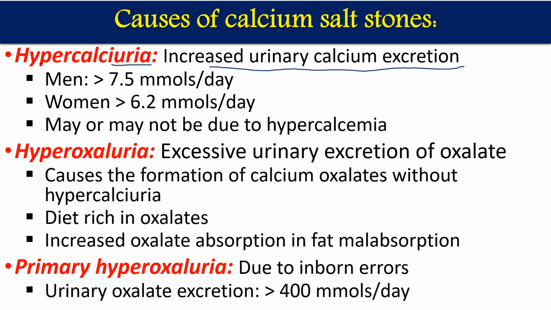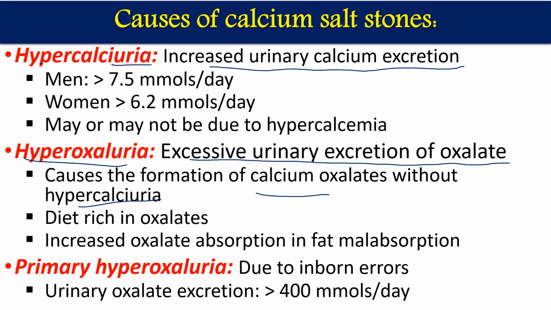The second condition is hyperoxaluria, meaning a greater amount of oxalic acid, or excessive urinary excretion of oxalate. It causes the formation of calcium oxalate without a high amount of calcium. Even if we don't have too much calcium, if oxalate is there, the calcium we have in sufficient amount in our body can form calcium oxalate salts.